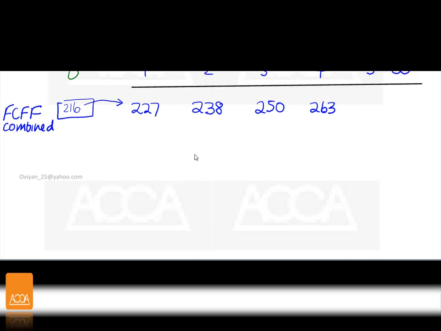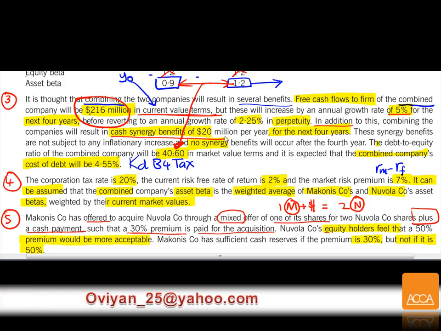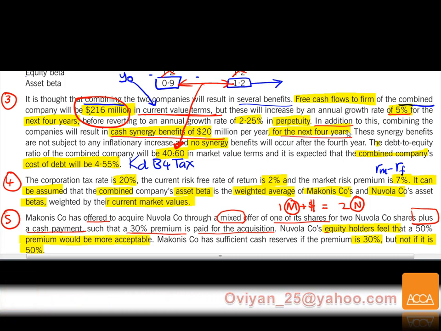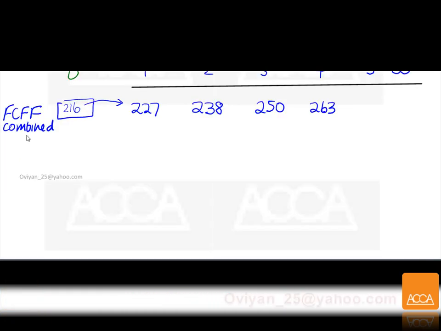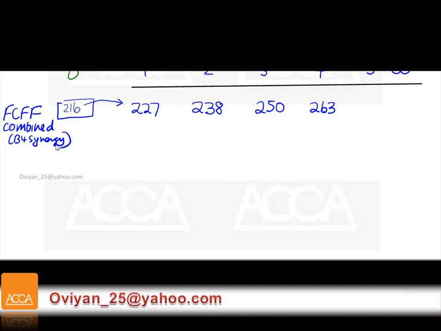Now this is the combined company. And then they move on to say that in addition to this, for the first 4 years, there will be a cash benefit of synergy. That means this is before synergy. This is simply growth, full stop.